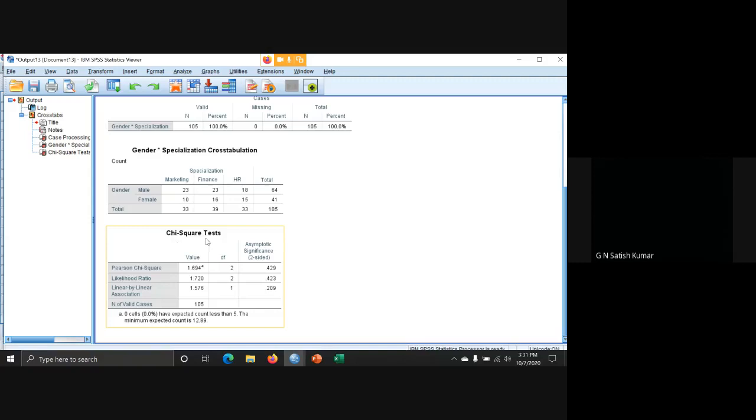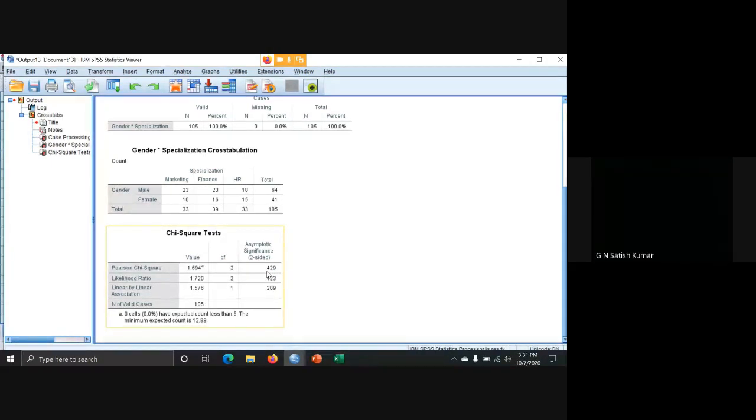See the chi-square test. You can see this asymptotic significance, 0.429. Pearson chi-square needs to be checked. If this is less than 0.05, we reject the null hypothesis. The null hypothesis already stated there is no significant difference between male and female towards specialization, so we are accepting that.